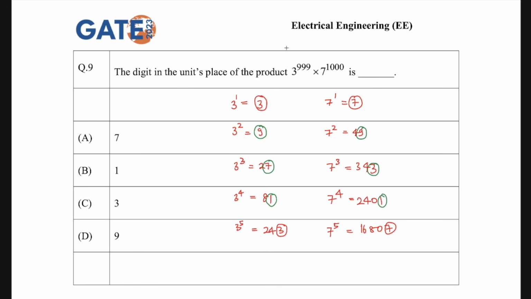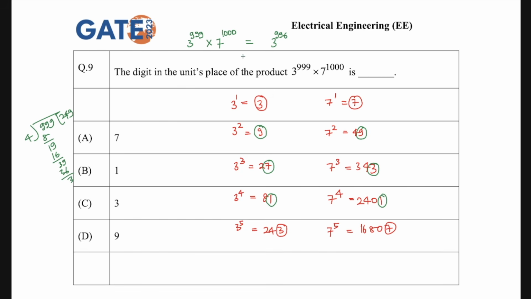Now you have to solve these. So 3 to the power 999 multiplied by 7 to the power 1000: always divide the exponent by 4. Why? Because after every fourth power the digit repeats. That's why we are doing it. If you divide 999 by 4, 4 times 2 is 8, you get 1, then 9; 4 times 4 is 16, then 39; 4 times 9 is 36, and 3 will be left as your remainder.